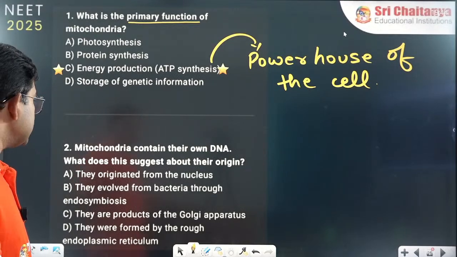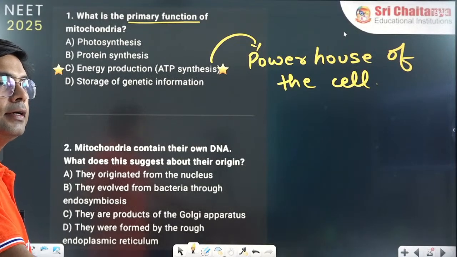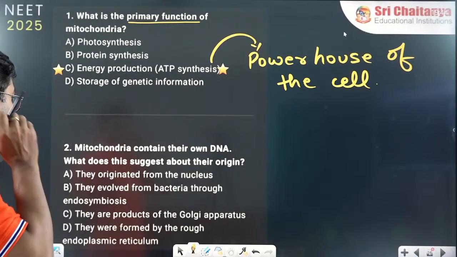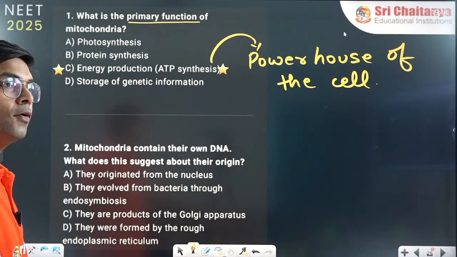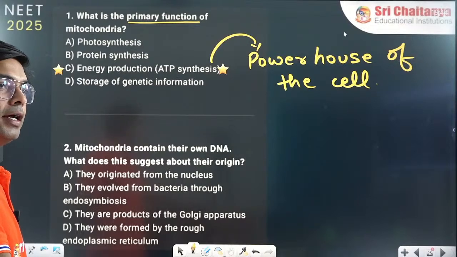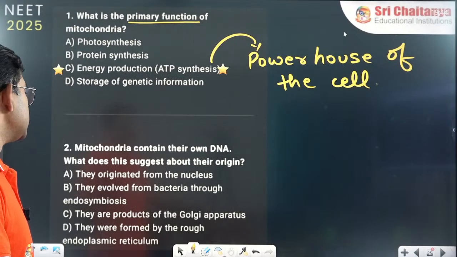Okay, I am seeing different answers. D, C, D, D. Many answers are D. But D is not the right answer. Mitochondria contain their own DNA. What does this suggest about their origin?